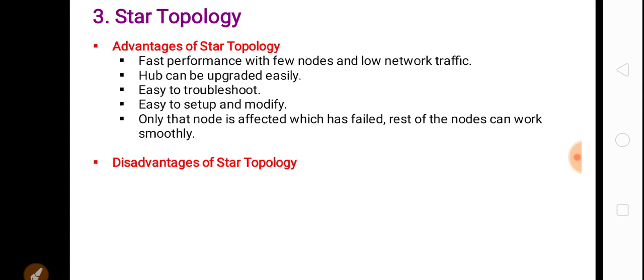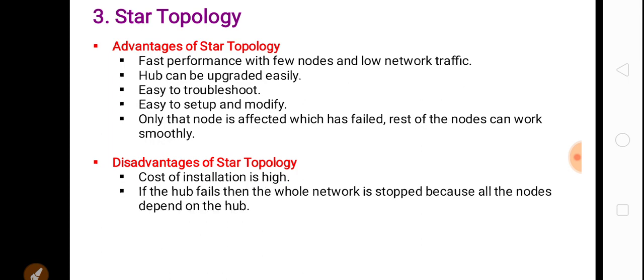Next we will see disadvantages of star topology. First disadvantage is that cost of installation is high, because the central device which we use to connect the devices, that is the hub, is very expensive. Second, if the hub fails, then the whole network stops, because all the nodes depend on the hub.